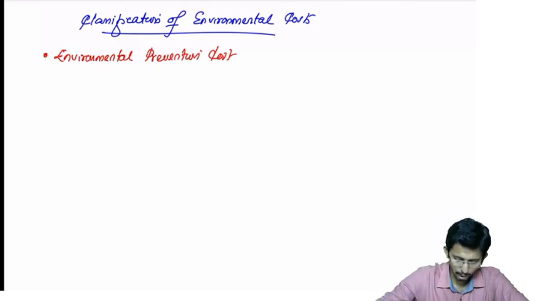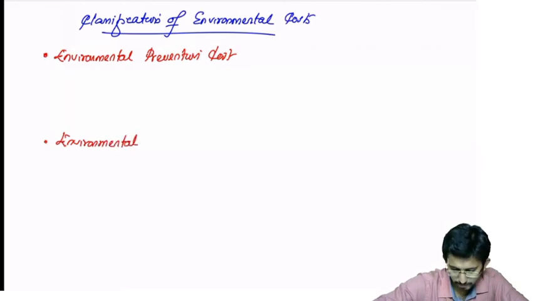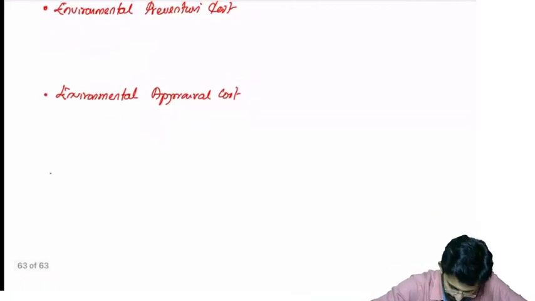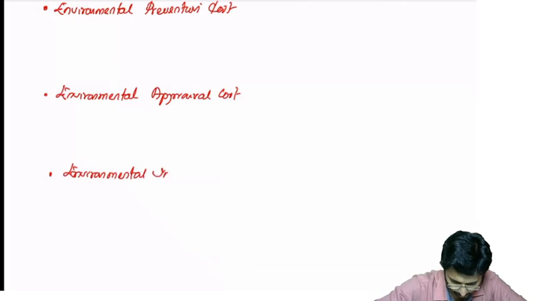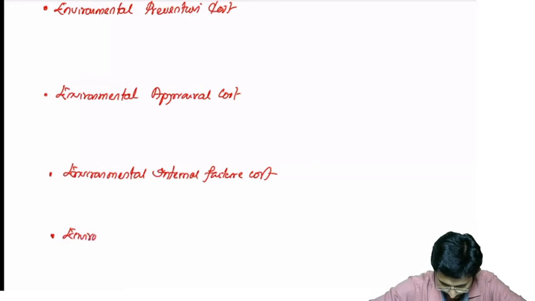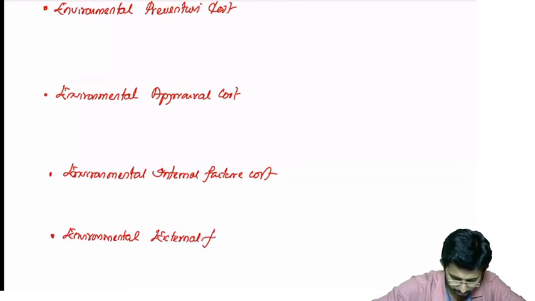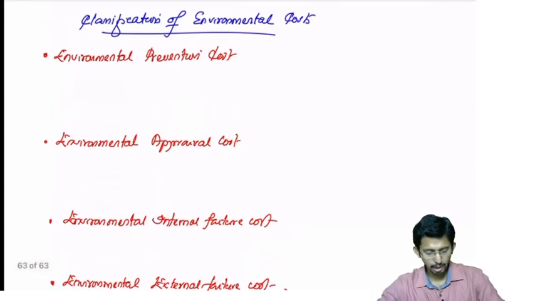So similarly, here you have environmental prevention cost, then environmental appraisal cost, then environmental internal failure cost, and next is environmental external failure cost.